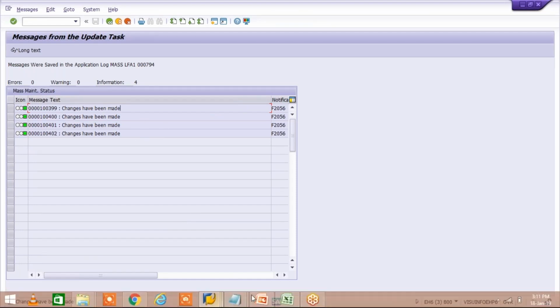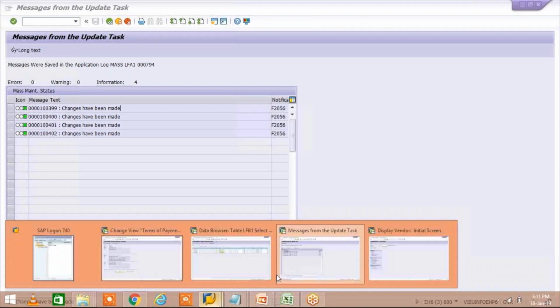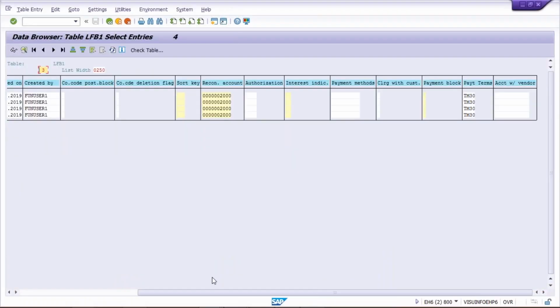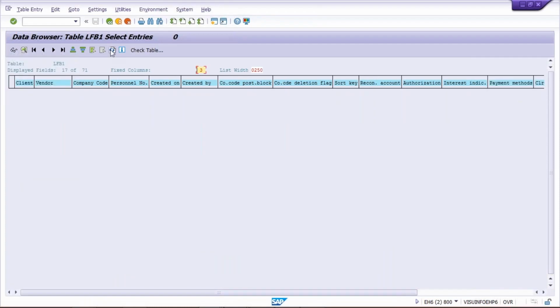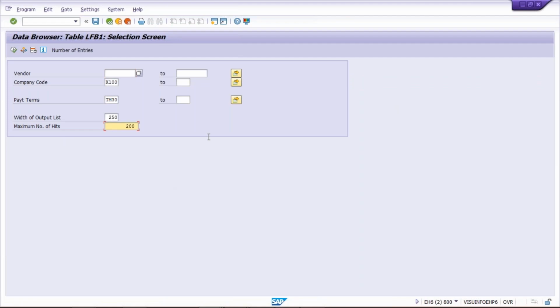After that, guys, you can just come here on the table itself and refresh. Once you refresh, all TM30 is gone, right? Whichever TM30 was there, it is now converted into TM45.